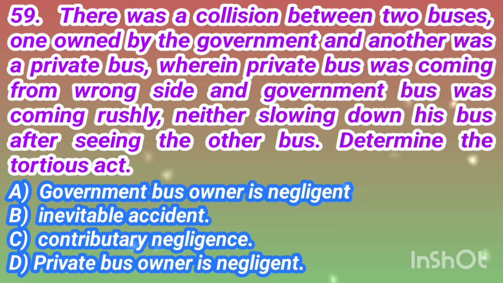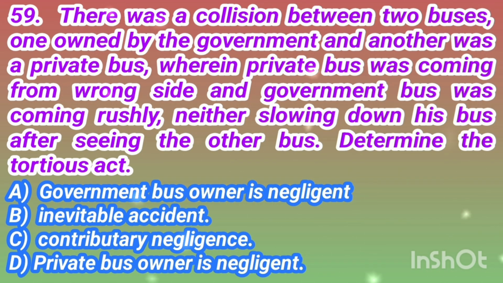Question number 59. There was a collision between two buses, one owned by the government and another a private bus, wherein the private bus was coming from the wrong side and the government bus was coming rashly, neither slowing down his bus after seeing the other bus. Determine the